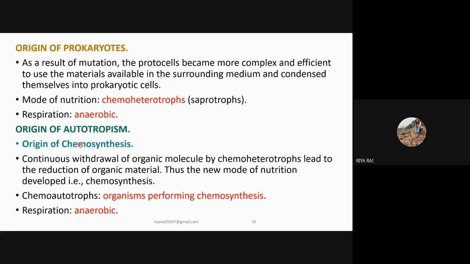Next is the origin of autotrophism. Very first is the origin of chemosynthesis.